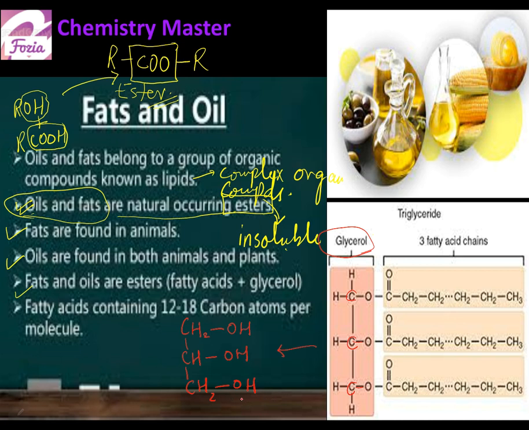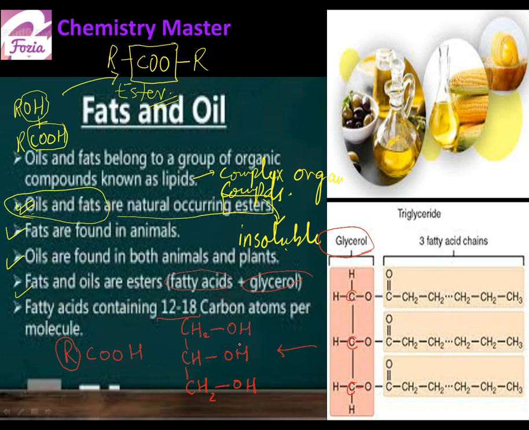So this is a trihydroxy alcohol. This is glycerol. And fatty acids are long chain carboxylic acids, and the carbon number ranges between 12 and 18. Not all carboxylic acids are called fatty acids, only the long chain carboxylic acids are.